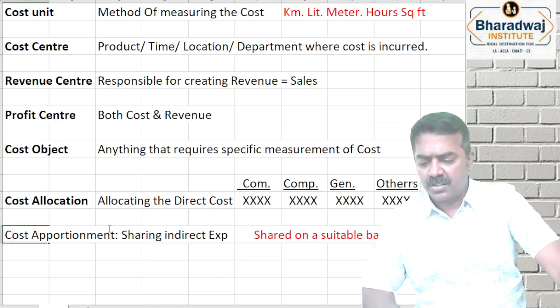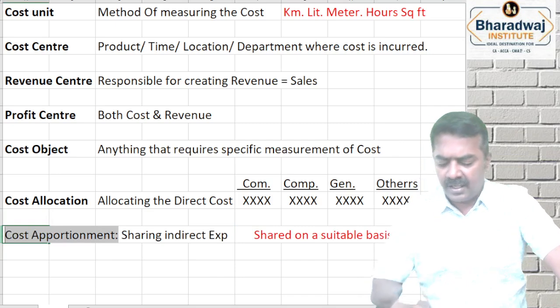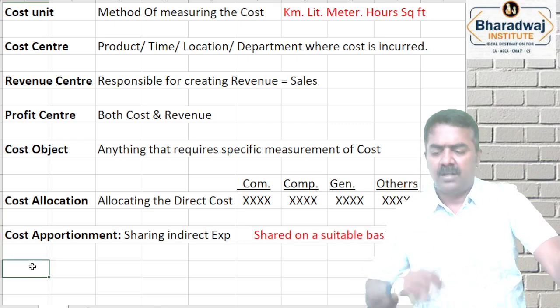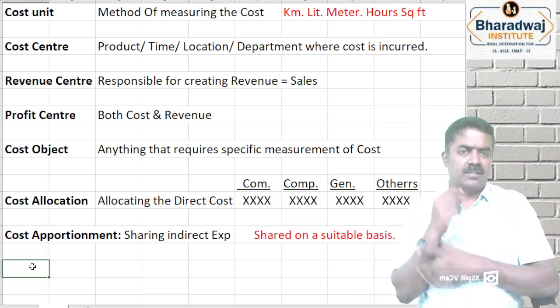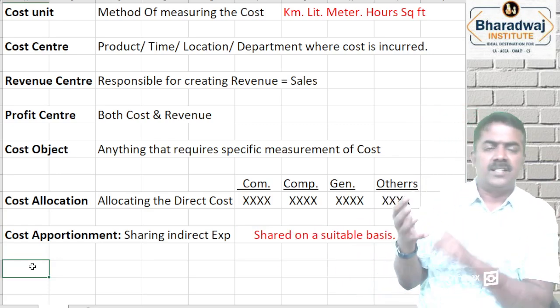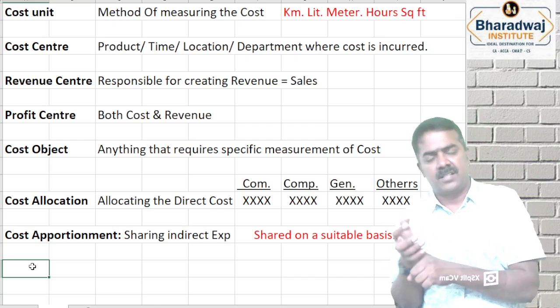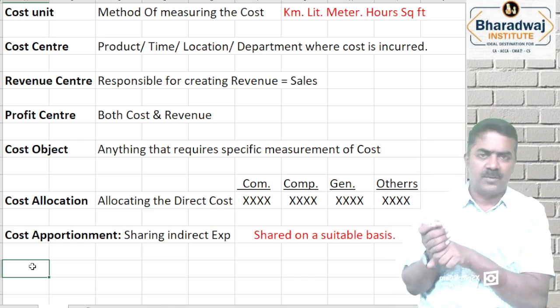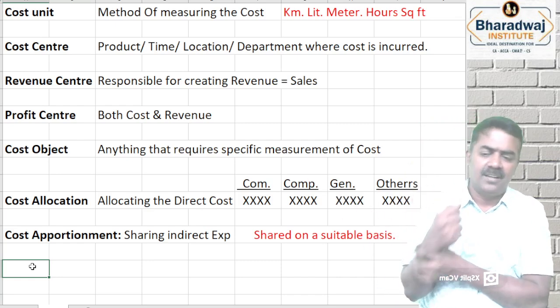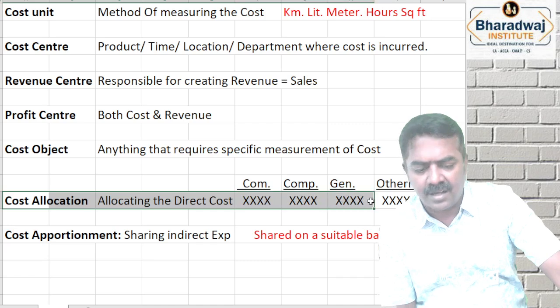So what do you mean by cost apportionment? Sharing indirect expenses or common expenses. We call it which one? Cost apportionment. So allocate the direct cost. For example, in Bharadwaj, we run CA, CMA, CS courses. Faculty salary, material printing cost, test expenses if any, evaluation expenses if any, specific marketing cost incurred for CA, CMA, CS if any. All these are what? Direct cost, they are charged directly.